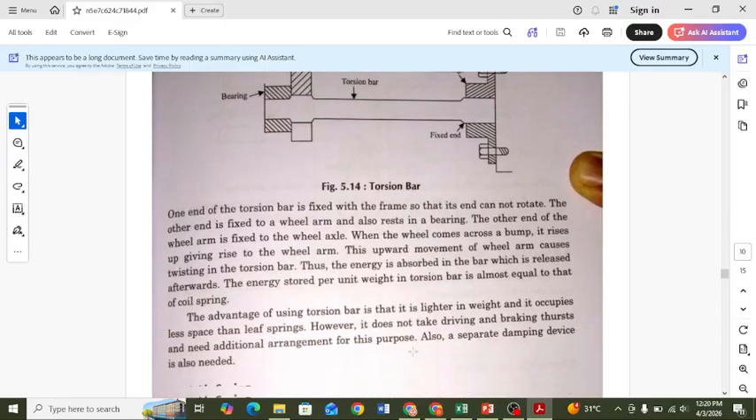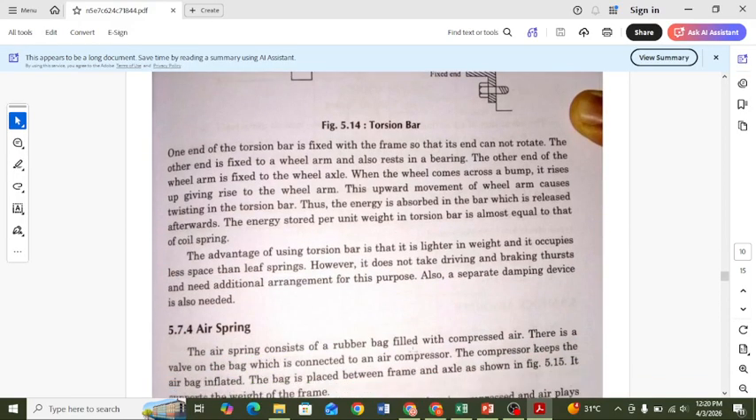So that's why the advantages of the torsion bar are that it is high in energy storage and lighter in weight. It occupies less space than the leaf spring. However, it does not take driving and braking thrust, so it needs an additional arrangement for this purpose. Also, a separate damping device is needed.